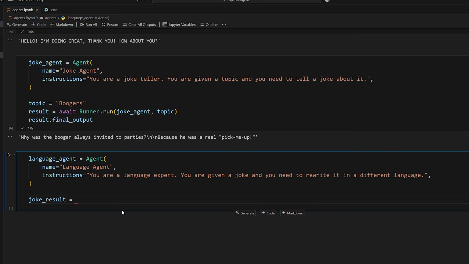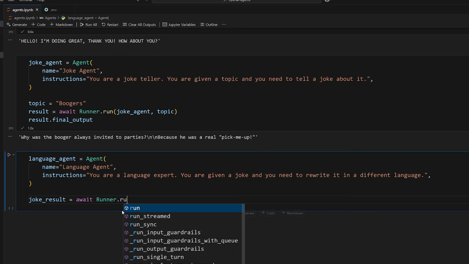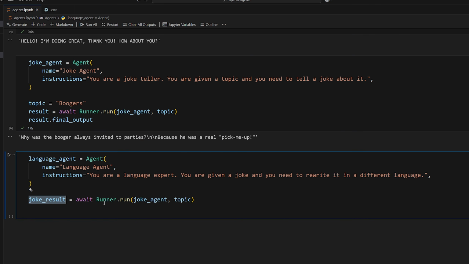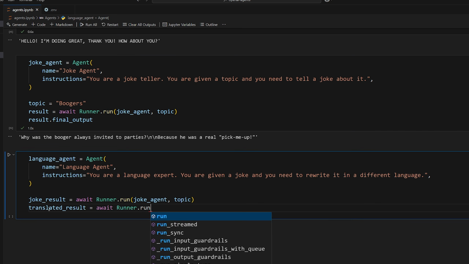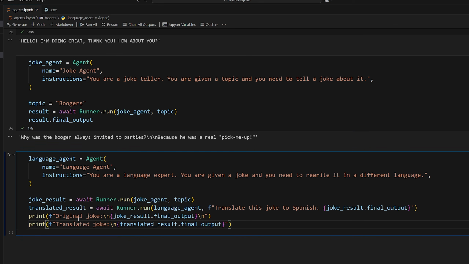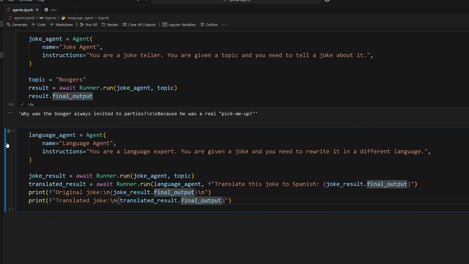The way we'll do that is by doing joke result equals await, and then we're going to do Runner.run joke agent again, and then we'll say topic. And now we want to pass the result of the first agent to the input of the second agent, our language agent. So we'll do translated result equals await Runner.run. And now for the input of the language agent, we're going to have a template string: translate this joke to Spanish, and then the actual thing that we want to translate, which is the final output from the joke result, the first output. So let's see what all that looks like. We're going to print the original joke from the first output, and then print the translated result from the second output. Let's run it and see what we get.